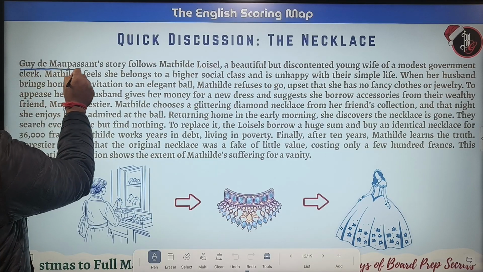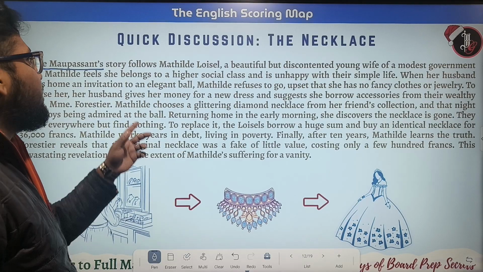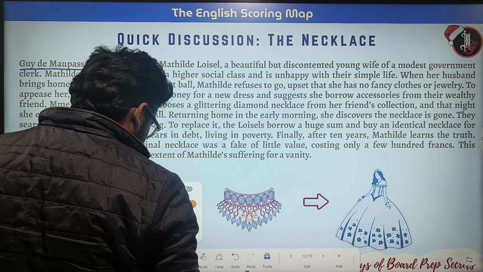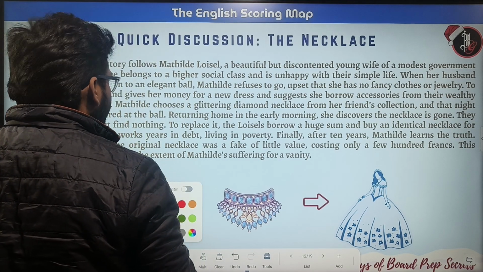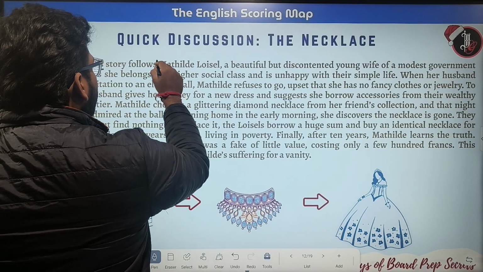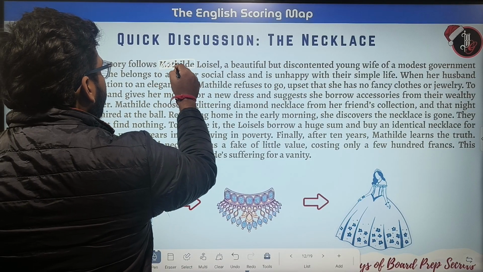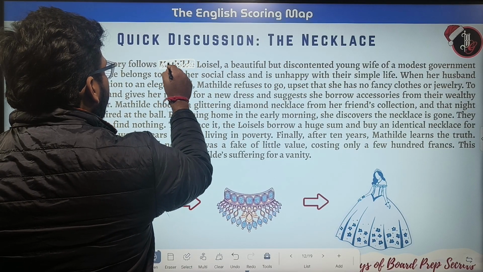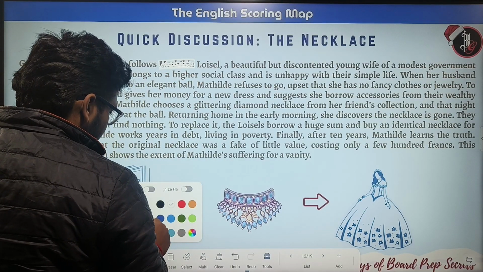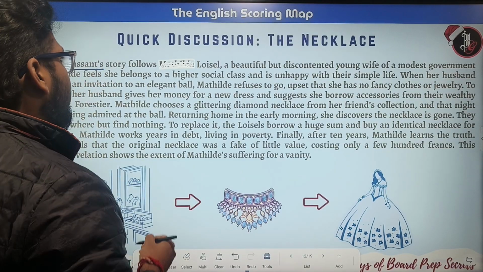Guy de Maupassant's story follows Matilda. Okay, there is a mistake. Let me clear it. A small typo, guys.